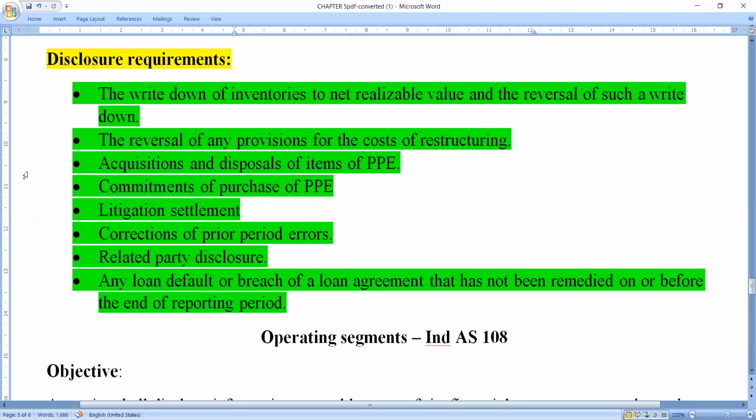If any third party or external party is related to the organization, like creditors, investors, debtors, all these persons, we should disclose this information also. And finally, any loan default or breach of a loan agreement that has not been remedied on or before the end of the reporting period.